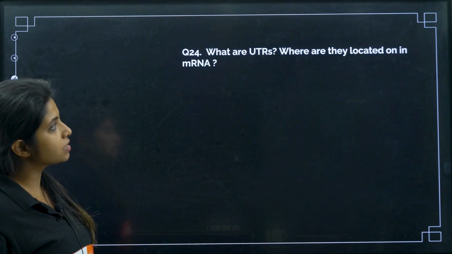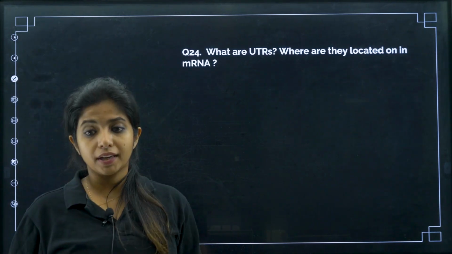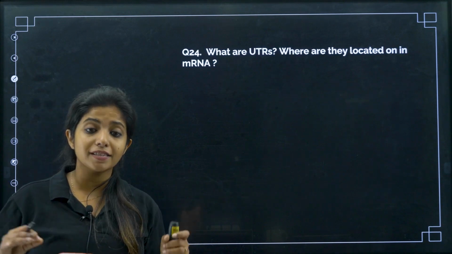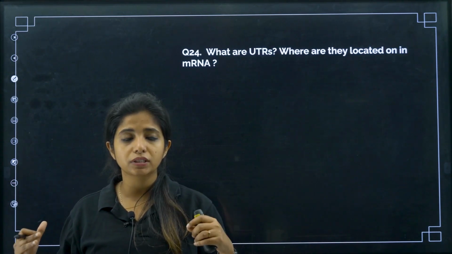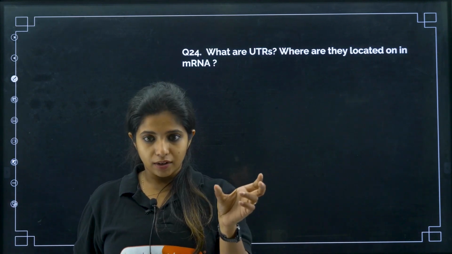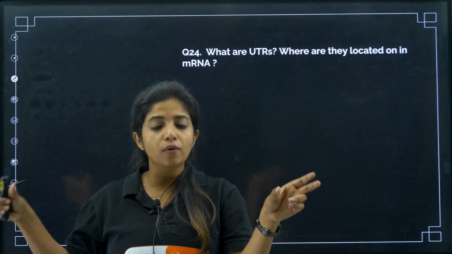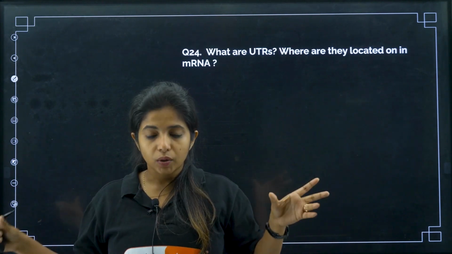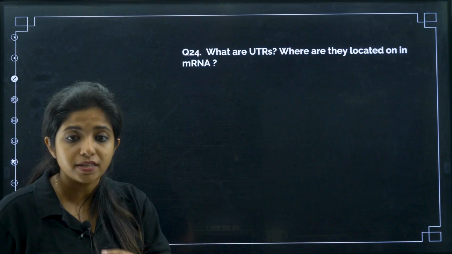Now, what are UTRs? Where are they located on an mRNA? Listen to me, UTR means untranslated regions. Usually mRNA is translated to what, my dear children? It is translated to proteins, right? Now, in the 5' end area and the 3' end area, you have untranslated regions, which are very important for the translation process to happen successfully.